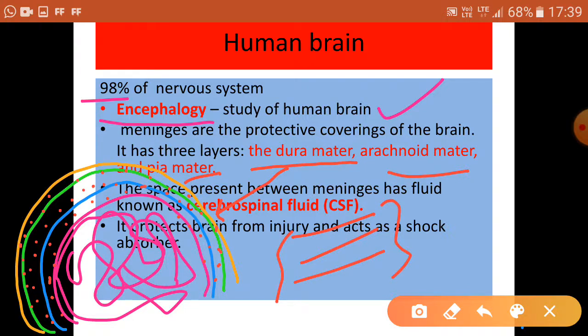Otherwise at least learn that three meninges, protective coverings, are there over the brain, and these meninges are important for protection. Not only do they have layers, inside these layers, in between them, a fluid is also present, called cerebrospinal fluid. It helps in protecting the brain from injury and acts as a shock absorber because it gives cushioning to the brain, and the brain is safe.